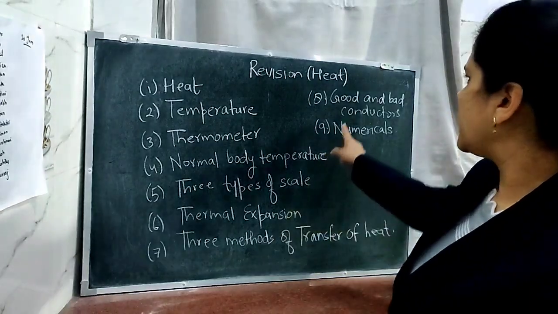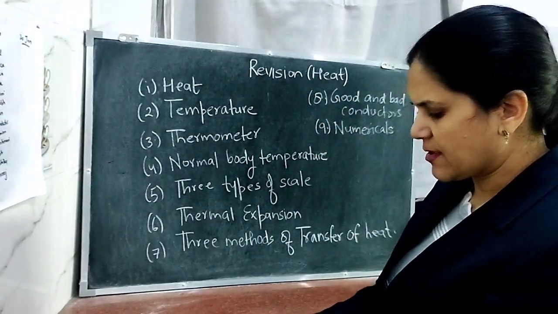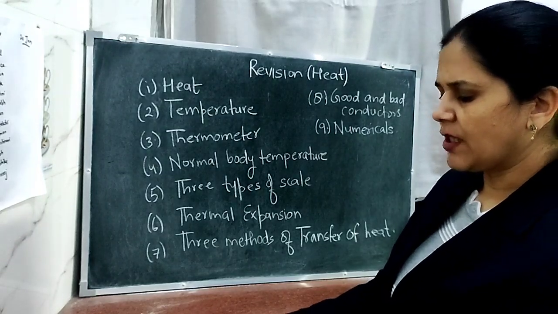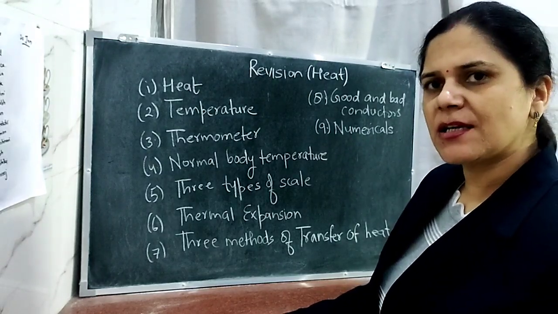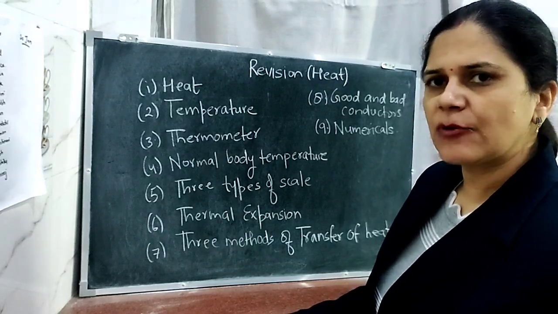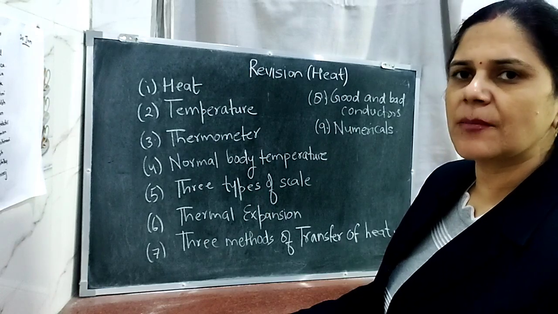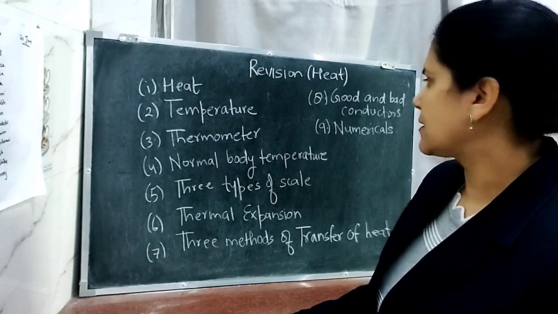In this one, we will be discussing the topic of good and bad conductors. What are good conductors? Substances which allow heat to pass through them easily come in the category of good conductors. And the substances which do not allow heat to pass through them easily are known as insulators, or they come in the category of bad conductors.